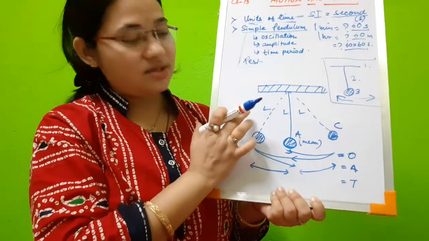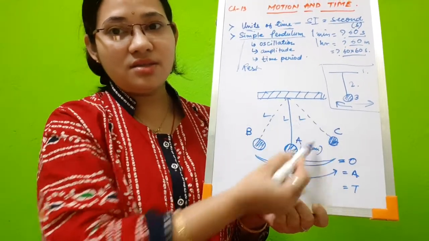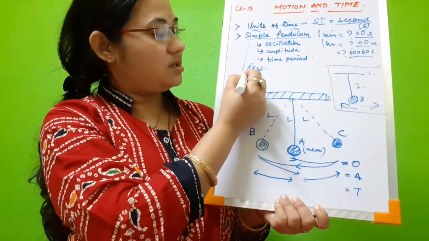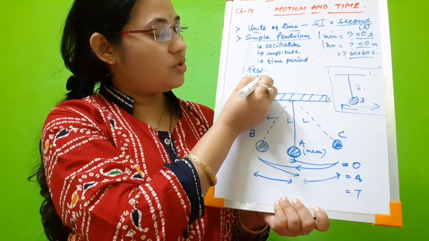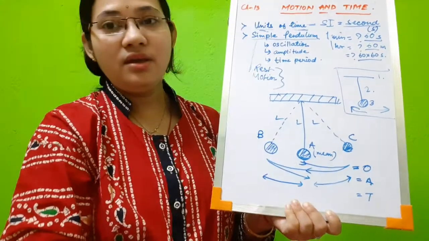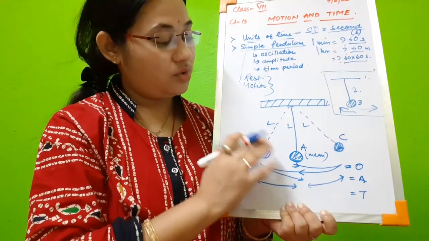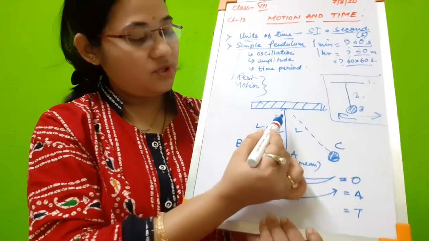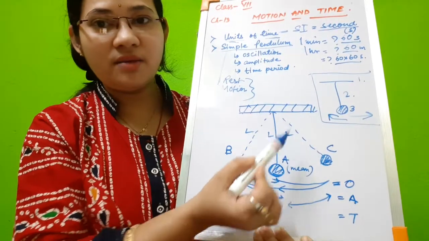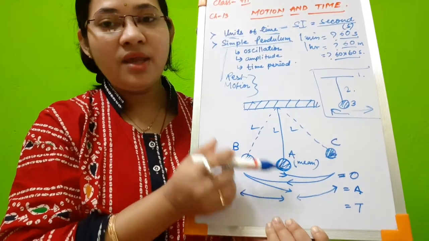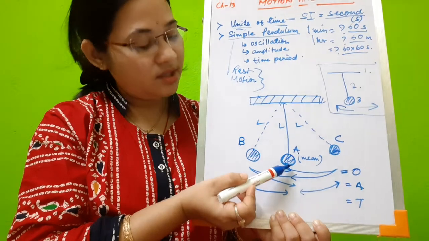But in the second diagram, the pendulum is both at rest and in motion. Let us see how. Here, this is the rigid structure, this is the string, and a metallic bob is present here.